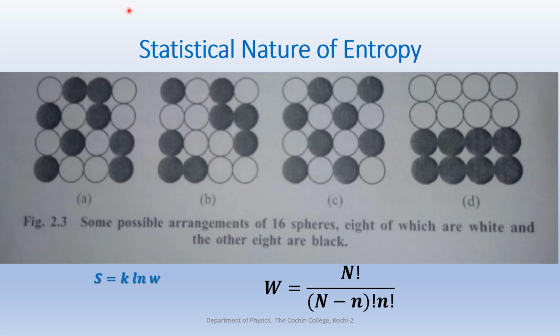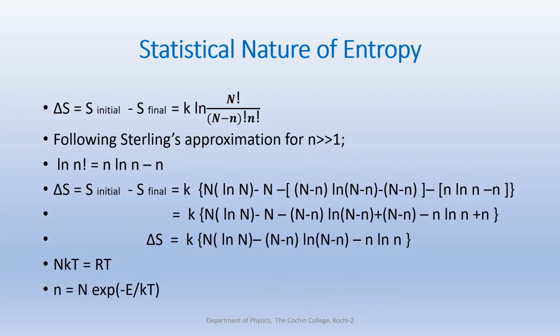Here we can say capital N is the total number of sites, and one type of atom is small n and the remaining number of the other type of atom is N minus n. Then the number of distinguishable configurations is given by W equal to N factorial divided by (N minus n) factorial times n factorial. Okay. Now using this in the expression for S, what you can find is delta S.